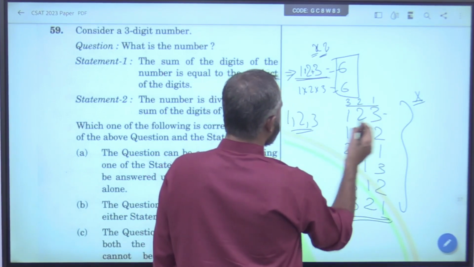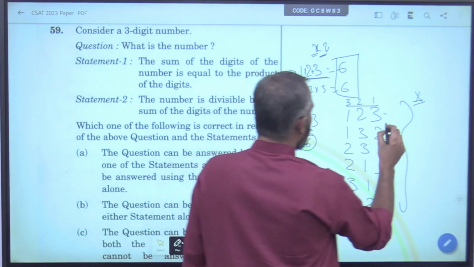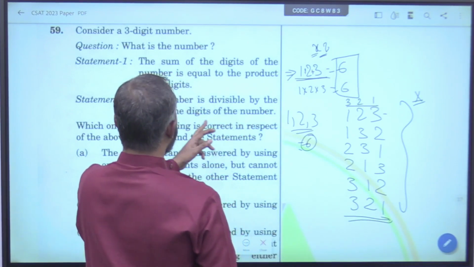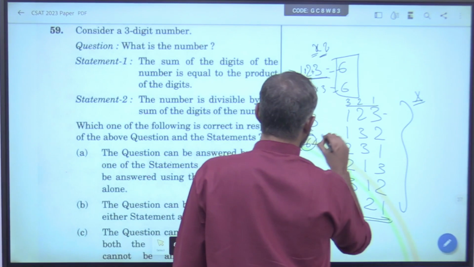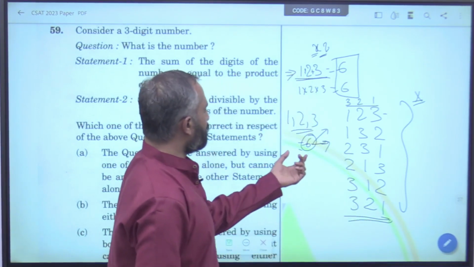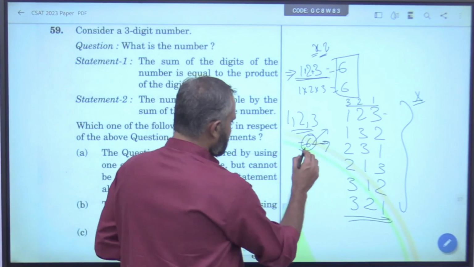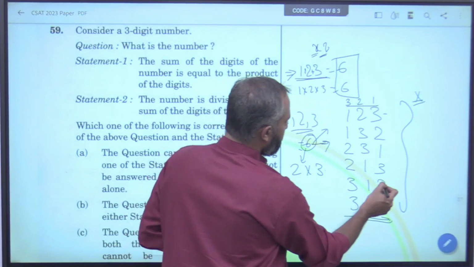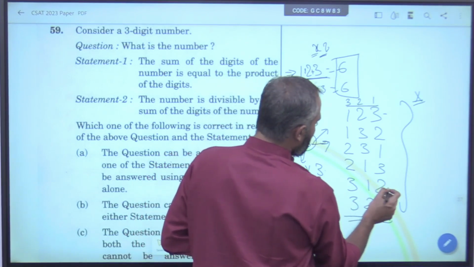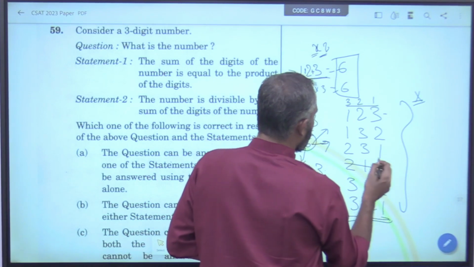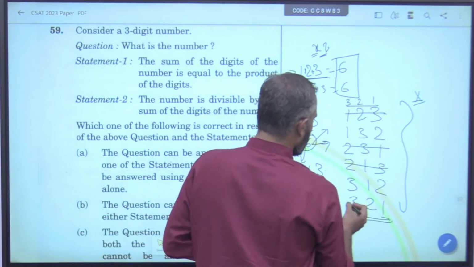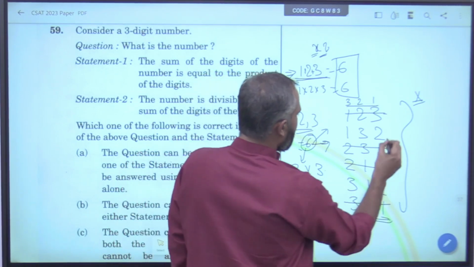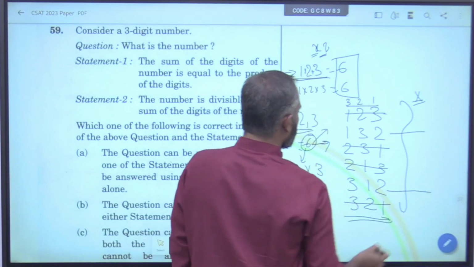So, the sum of the digits is 6. The number is divisible by the sum of the digits of the number. So, we need to see divisibility by 6. What is the rule for divisibility by 6? It should be divisible by 2 and 3. For 2, you need the unit digit to be even. So, this does not apply, this does not apply, this does not apply, this does not apply. And so, we get 2 numbers, 132 and 312.